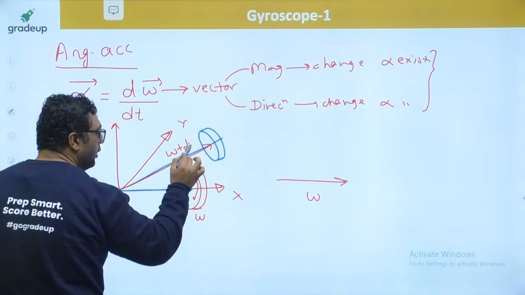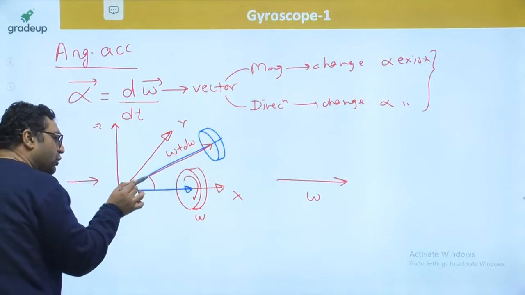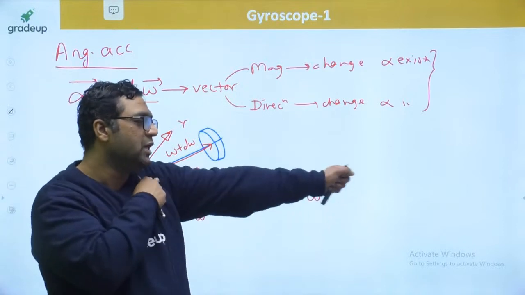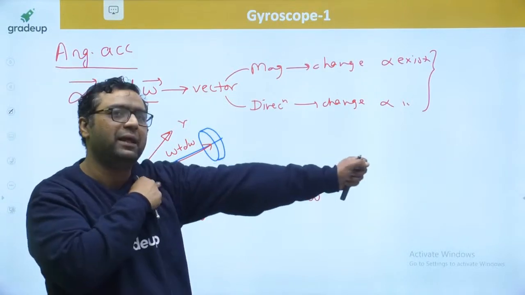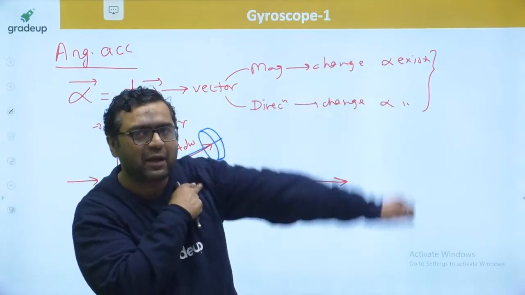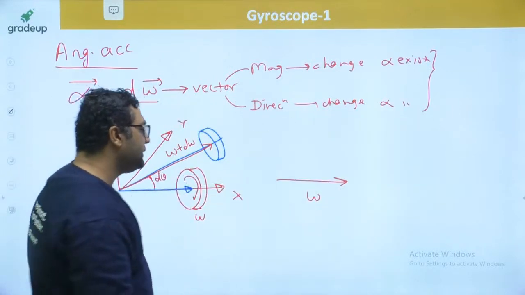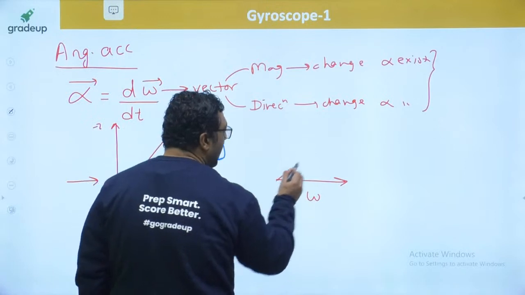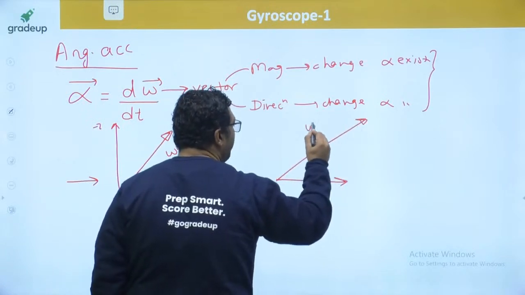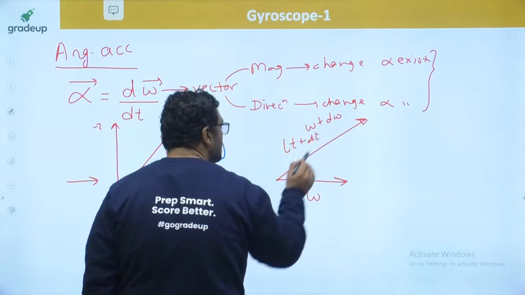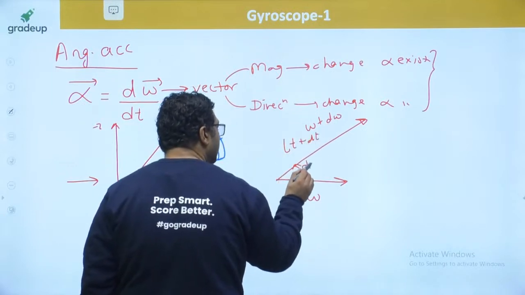And at the same time it is rotated by an angle of d theta in the xy plane like this. Everything is going on in the xy plane, but I will show it in the xz plane, because in 2D I cannot show 3D. So this is omega at time t, and this is omega plus d omega at time t plus dt. So it is rotated by an angle of d theta.